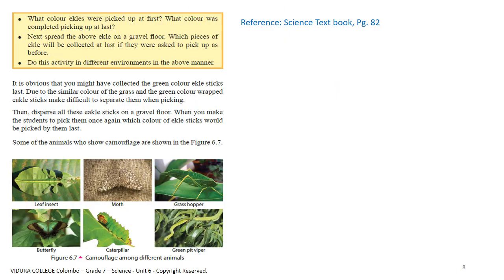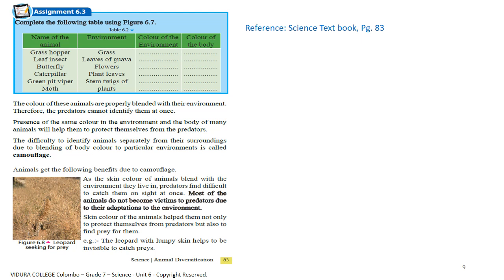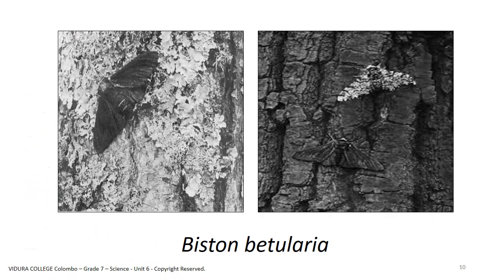In page number 82, you can see some other animals who are camouflaged. There's an assignment in page number 83 of your textbook. Complete the given table and see whether the color of the environment matches with the body color of the animal.